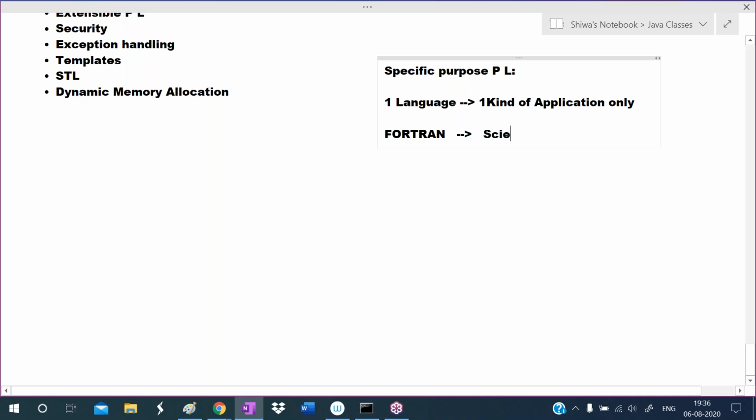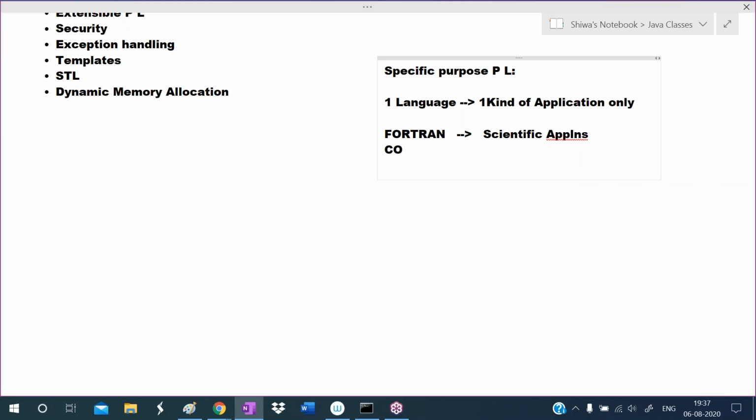Using this language, it is suitable to develop scientific applications only. The main purpose of Fortran was to develop scientific applications, like scientific calculations, predicting earthquakes, knowing the weather report, and performing physical sciences calculations. So Fortran is suitable to develop scientific applications.